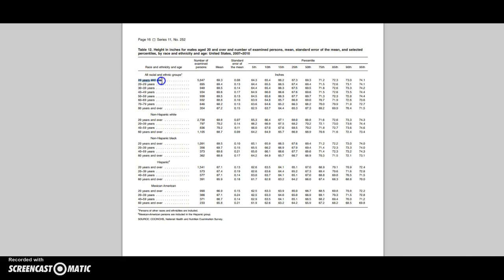So 20 years and over, all racial and ethnic groups, which is what I was looking at. So 5,647. We have the total number that were in our sample that we're determining the average U.S. male adult height. And we have the mean of 69.3.